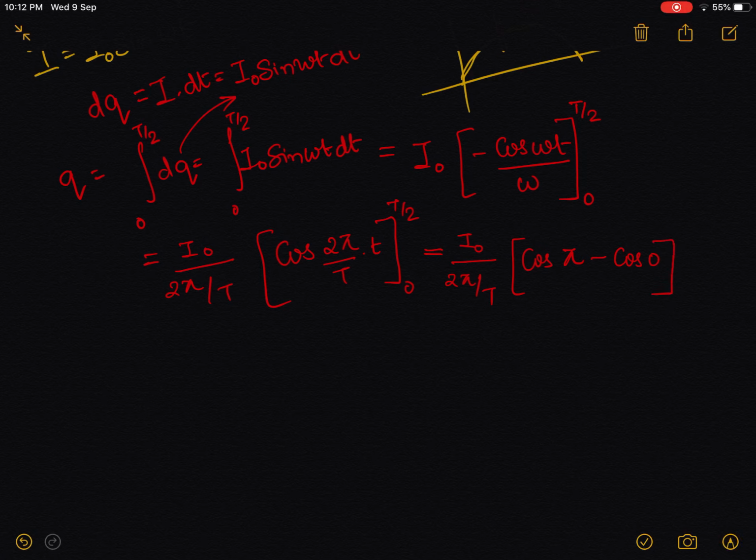Now, solving cos pi is very simple compared to cos of 2 pi by t, since the value of t was unknown. Hence we substituted 2 pi by t and multiplied by its inverse inside the bracket over here, so that we can get a clean cos pi.